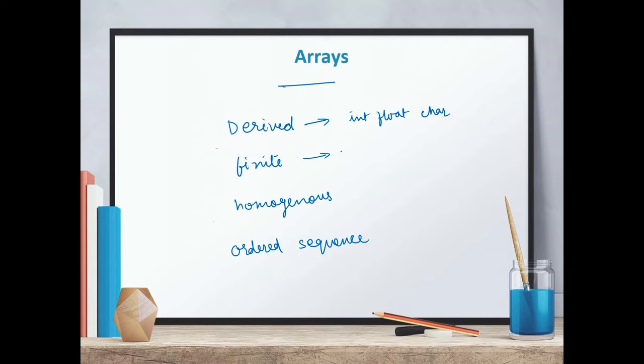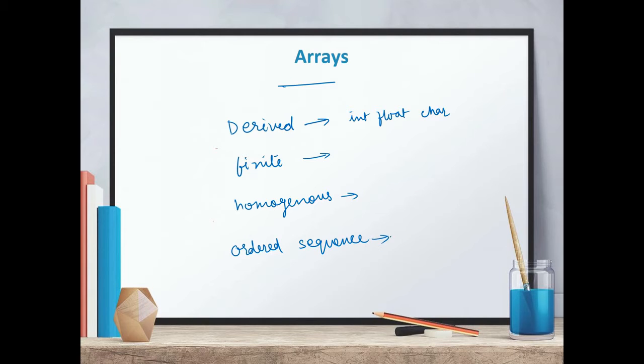Then why is it a finite data type? Because its size is fixed. In C++, we have to fix the size of the array. So that is why it is a finite data type. Now what is the meaning of homogeneous? It means that it contains the same type of data. An integer array will contain all integer elements, while a float array will contain all float elements. But we cannot create an array such that it can store some integer and some float elements. So that is why it is homogeneous.